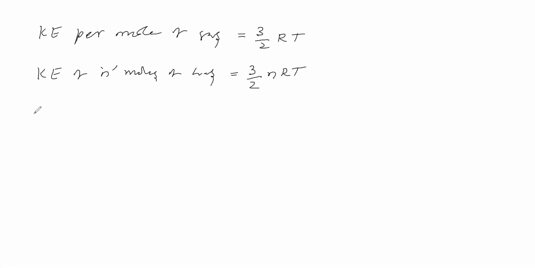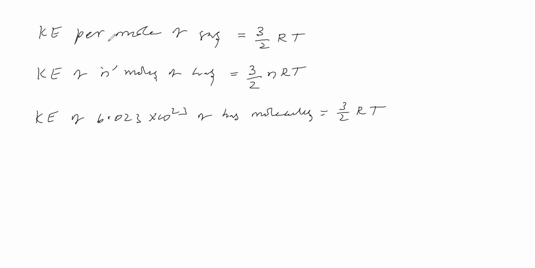Next, 1 mole of gas means Avogadro number of molecules. So the kinetic energy of Avogadro number of gas molecules is equal to 3/2 RT.